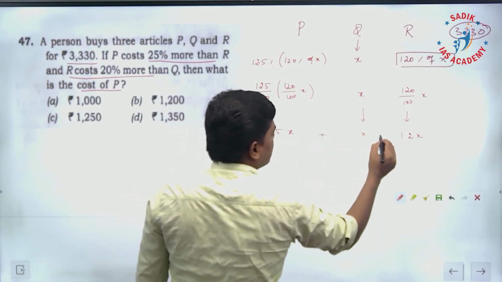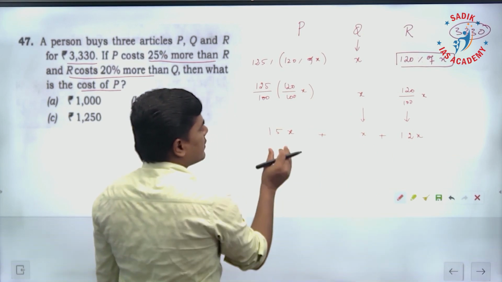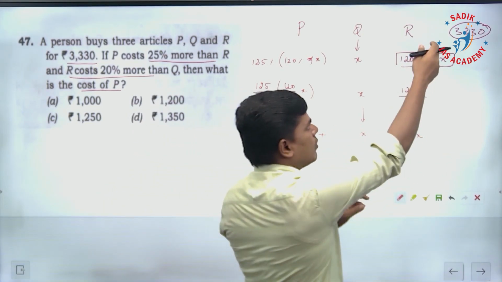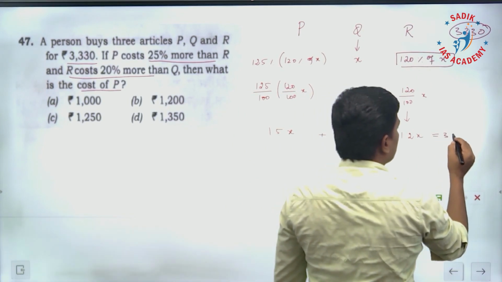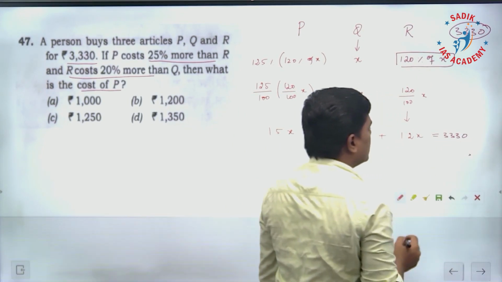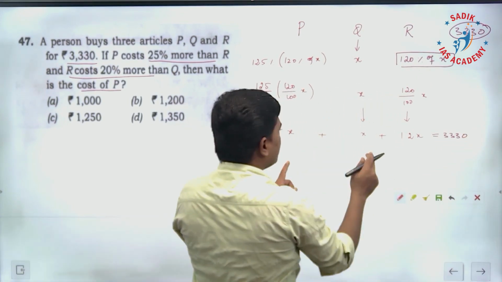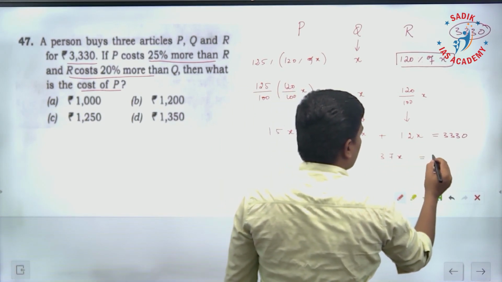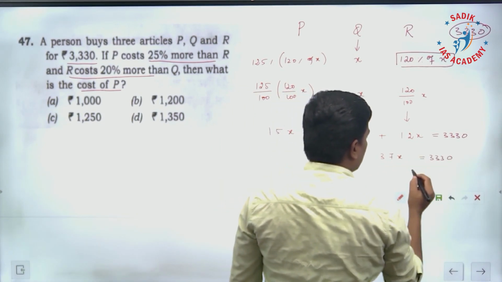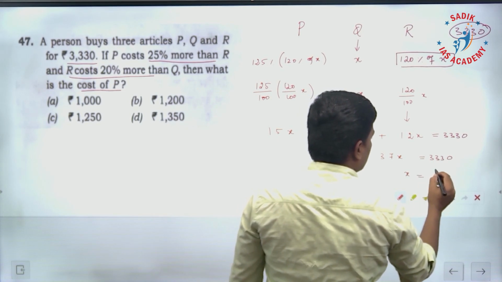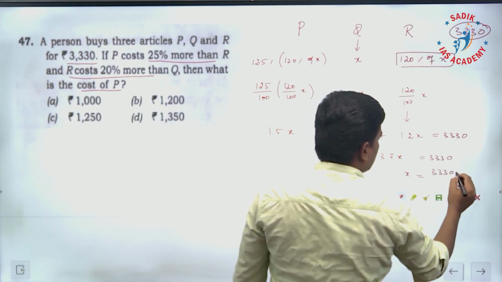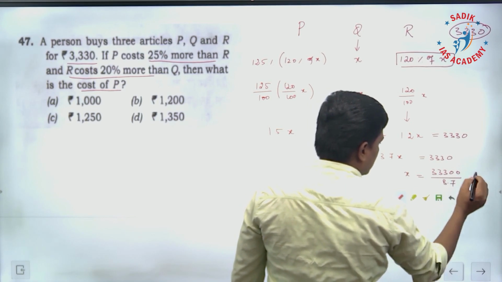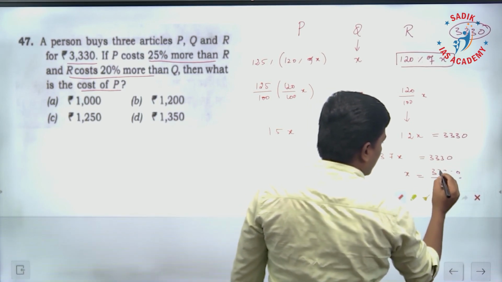Just add them. This is the cost of P, Q, R. If you add all the costs, the total they have given us is 3,330 rupees. That means if you add, this is going to be 3.7x, which is equal to 3330. What is x equal to? 33300, because I am removing that point, sorry, removing the decimal point.